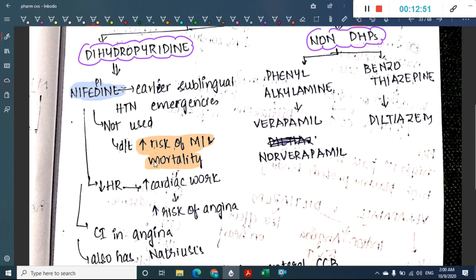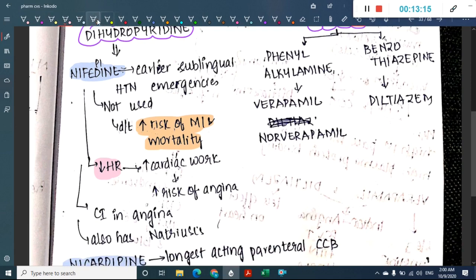Because of this increased risk of myocardial infarction and mortality, we are not using this nifedipine. But the question is, why is there increased risk of myocardial infarction and mortality? This is because this nifedipine will decrease the heart rate. Because it decreases the heart rate, this will increase the cardiac work, thus causing increased risk of angina.